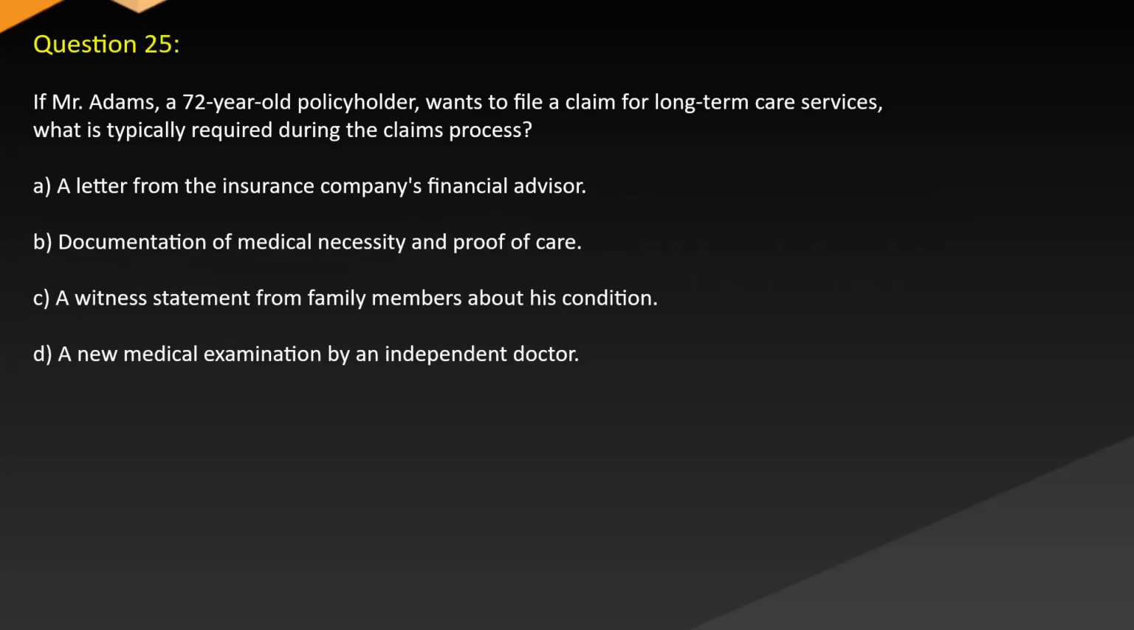Question 25. If Mr. Adams, a 72-year-old policyholder, wants to file a claim for long-term care services, what is typically required during the claims process? A. A letter from the insurance company's financial advisor. B. Documentation of medical necessity and proof of care. C. A witness statement from family members about his condition. D. A new medical examination by an independent doctor.